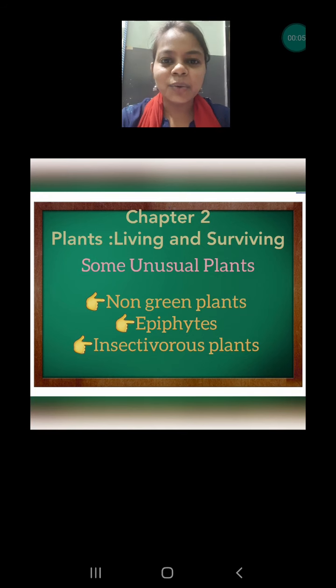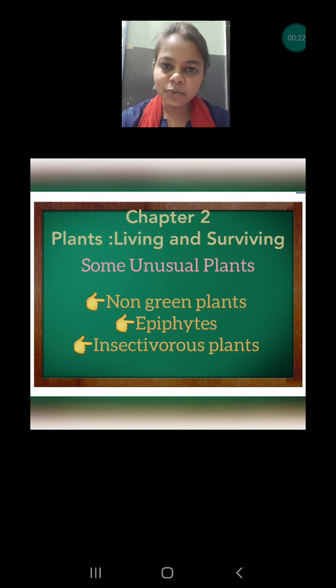Today, we are going to continue chapter 2, that is plants living and surviving. We are going to discuss some unusual plants. First of all, let's know what is the meaning of unusual plants. Unusual means uncommon. That means, usually, what the plants are doing.